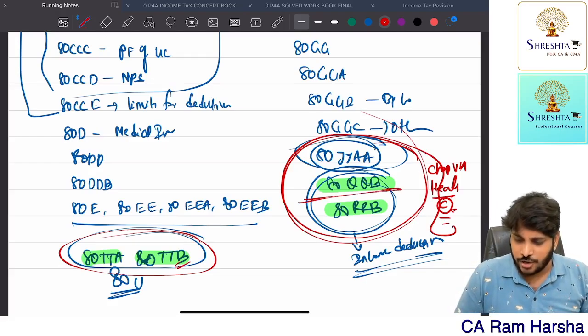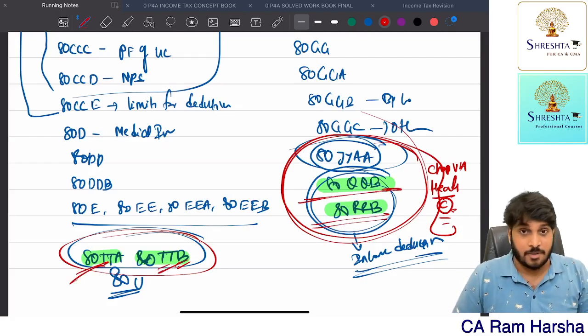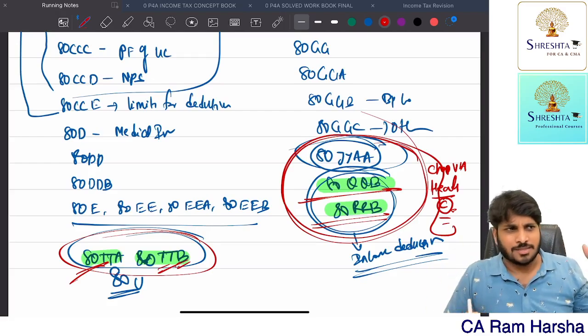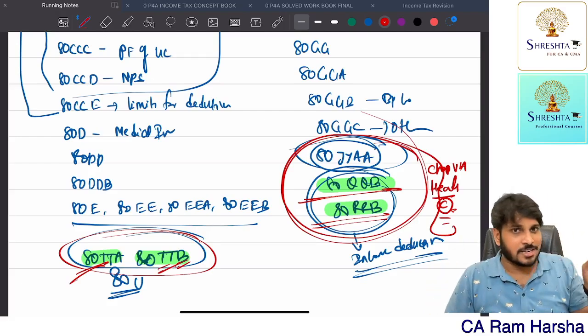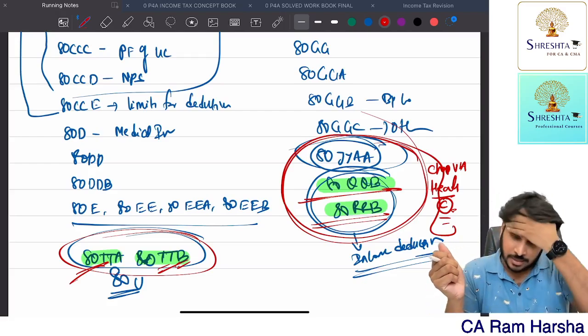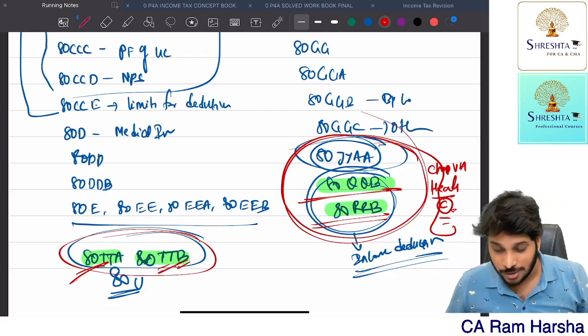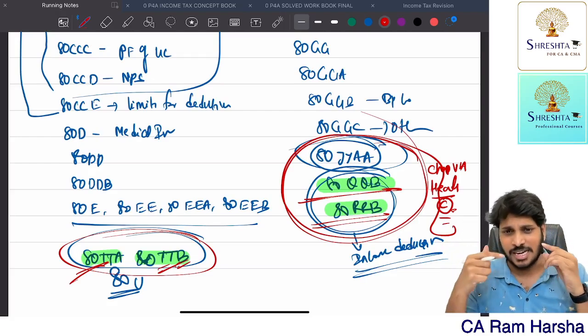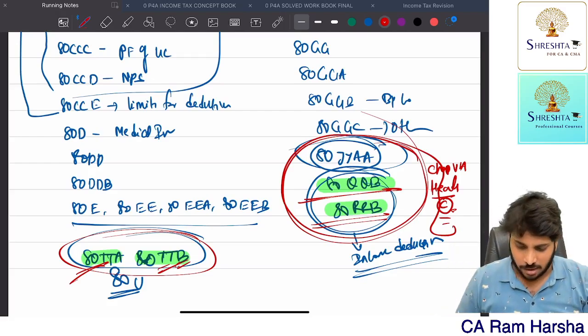And 80QQB, RRB, 80TTA, TTB, which I have highlighted in green, are income-based deductions. You are getting some income. That income is deductible. Whatever income is there, that is deductible, of course subject to certain limits. Are you getting the point? All of you. Now what are all these sections? Each and every section, let us now discuss in detail.